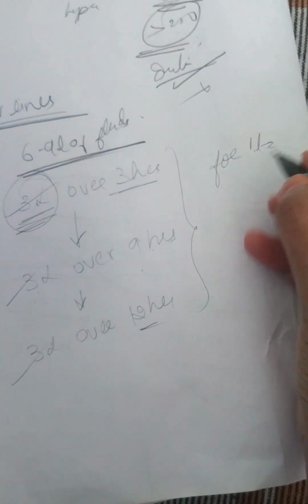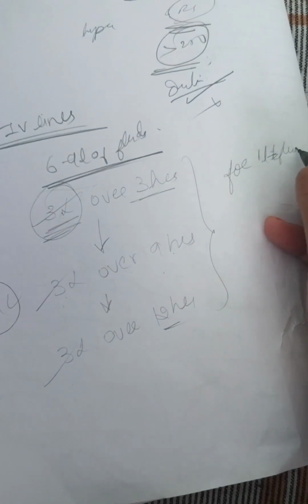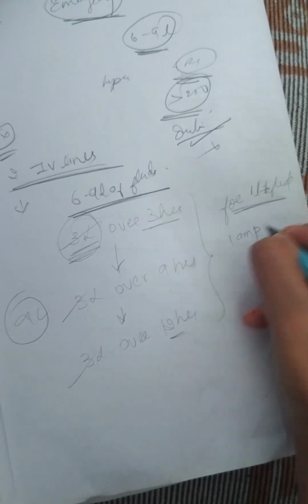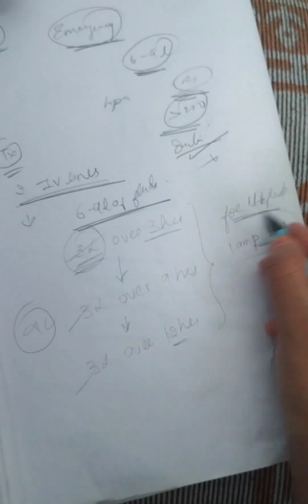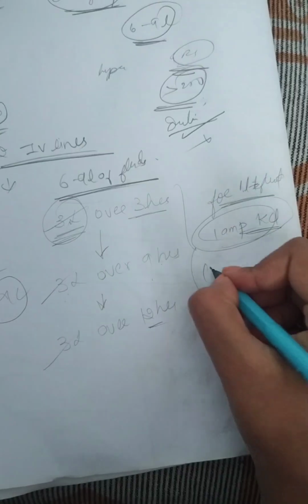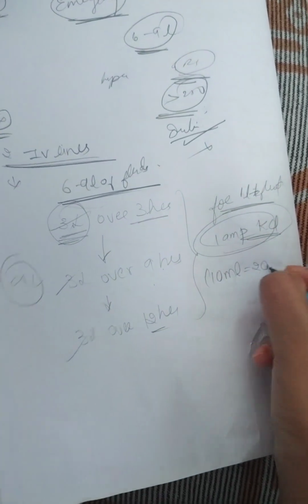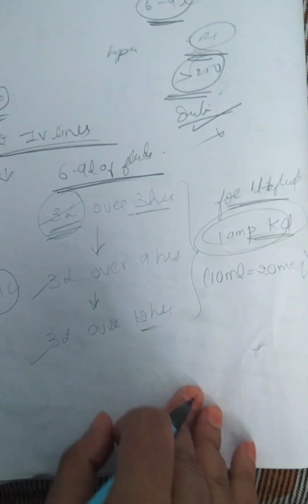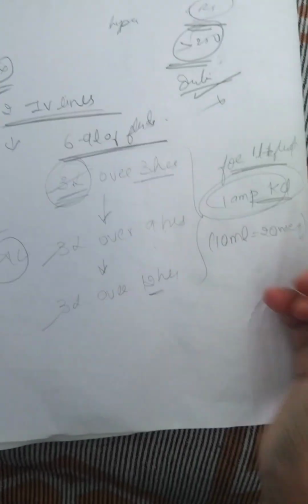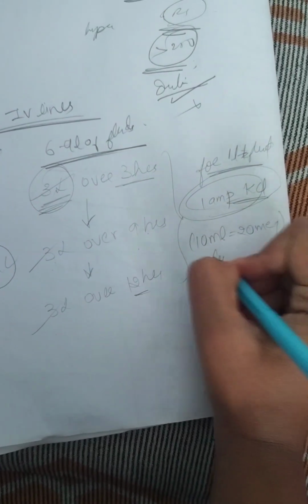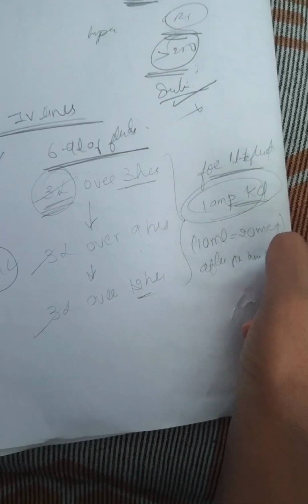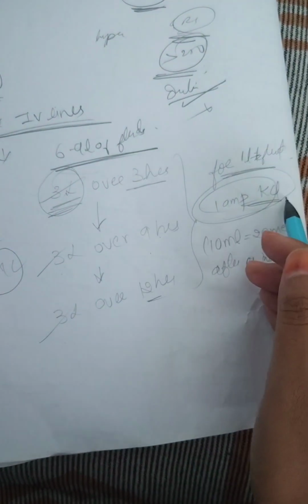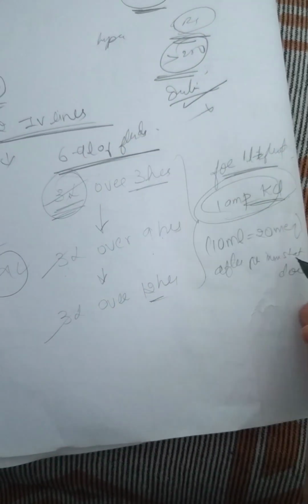Okay, for every 1 liter of fluid, what do we have to give? We have to give 1 ampule of KCl. Remember, in 10 ml we have 20 milliequivalents. For every 1 liter of fluid, give 1 ampule of KCl, and it is given after giving the insulin start dose.